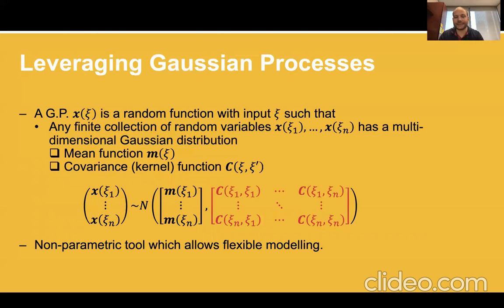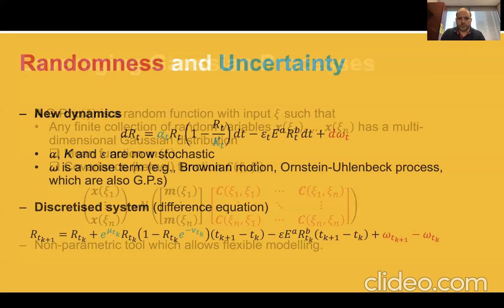This is the same as saying that any finite collection of random variables x(xi1), all the way to x(xin), so we're basically evaluating this random function at n different points, follows a multidimensional Gaussian distribution. Typically we need to specify a mean function. This mean function is generally set to 0 because it's not really important in practice. But we have the more important bit, which is the covariance or kernel function, which helps define the dependency structure across all those observations.